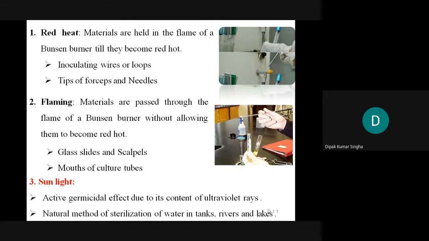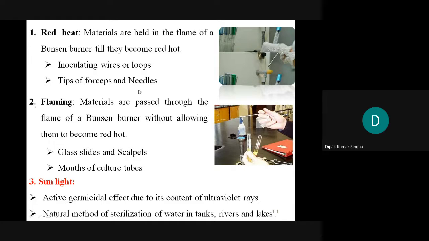Next, red heat. Materials are held in the flame of a Bunsen burner until they become red hot. You can see it in the pictures. These are the nichrome loops you can use in the practical classes. Before they are used for inoculum or for preparation of the media, they will be made red hot. It will be just placed in the Bunsen burner and will turn red in color. So inoculating wires or loops, once red hot, will be sterilized.